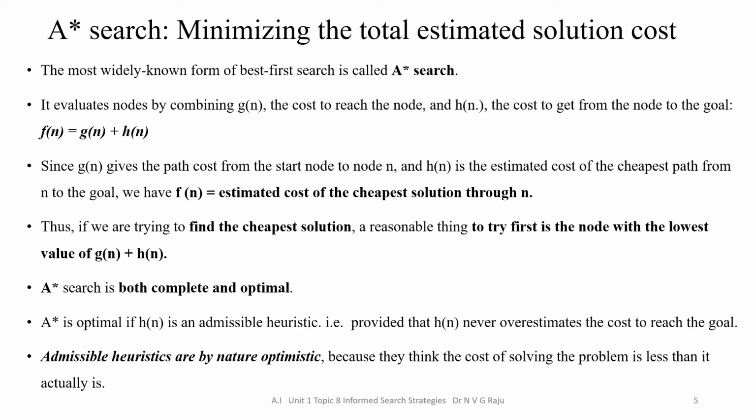So we have f of n is equal to the estimated cost of the cheapest solution through n. Thus, we are trying to find the cheapest solution using g of n plus h of n. A star search is both complete and optimal. A star is optimal if h of n is an admissible heuristic, that is, provided that h of n never overestimates the cost to reach the goal. Admissible heuristics are by nature optimistic because they think the cost of solving the problem is less than it actually is.